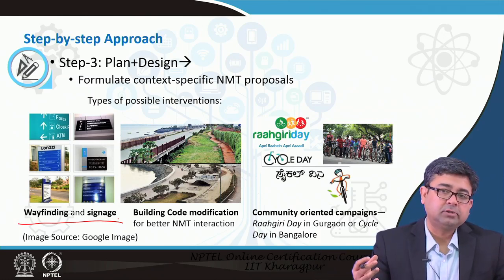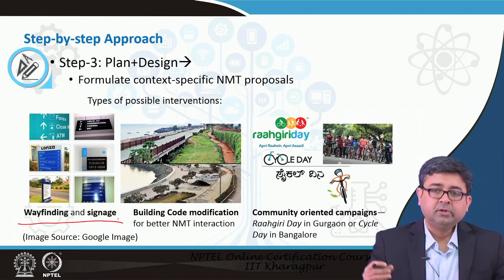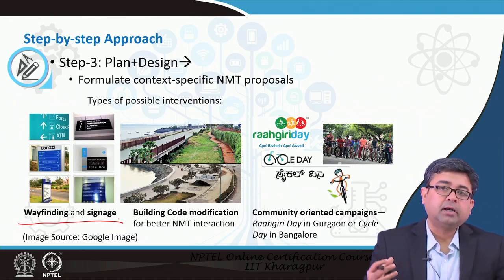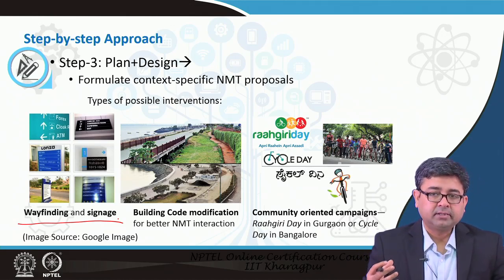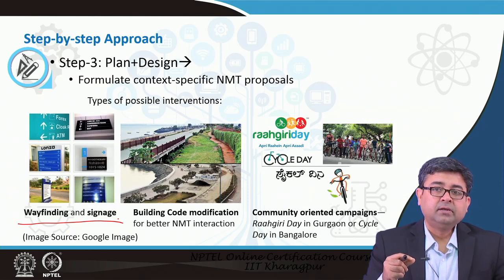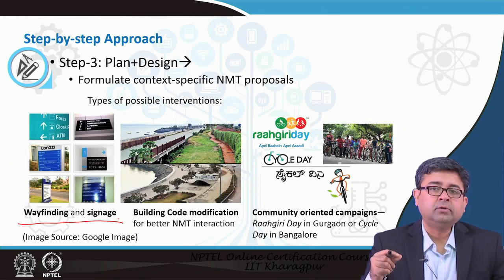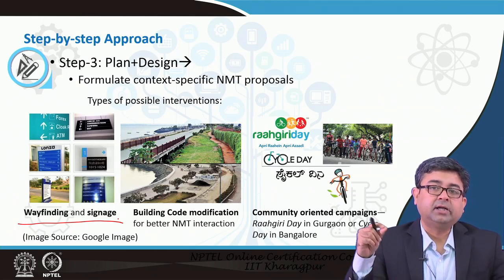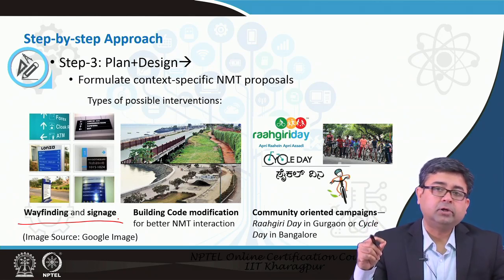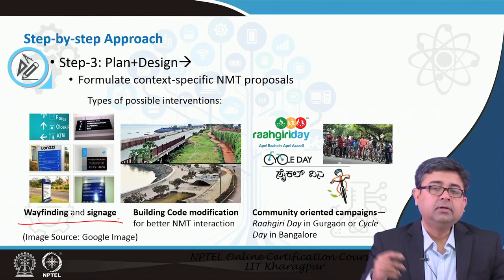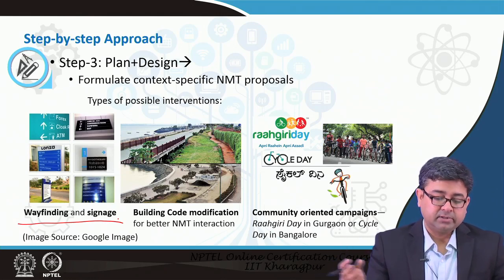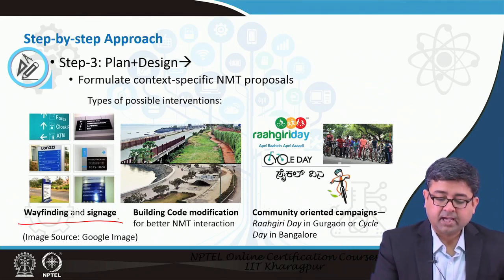People can walk on the road also, but it is usually not safe. So, there are newer techniques in which wayfinding is being provided especially for NMT users. For example, Google will not show the route if there is no pedestrian facility on that route. It will show an alternate route which may be longer, but it at least has pedestrian facilities. So, that is an example of wayfinding and signage.